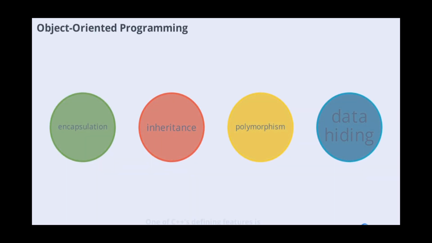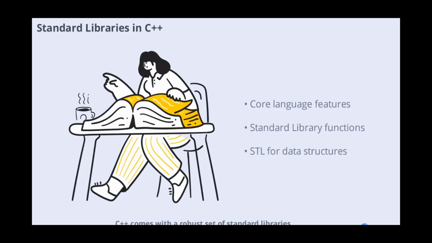One of C++'s defining features is its support for object-oriented programming, OOP. OOP helps create maintainable and extensible programs, especially as codebases grow. The four pillars of OOP in C++ are encapsulation, data hiding, inheritance, and polymorphism. These concepts allow developers to build large-scale applications that are easier to manage and extend, setting C++ apart from its predecessor, C.